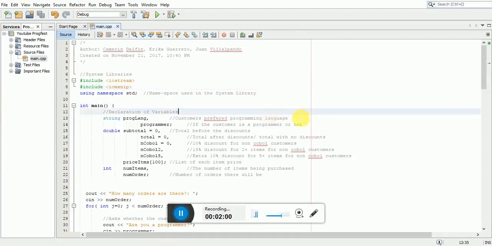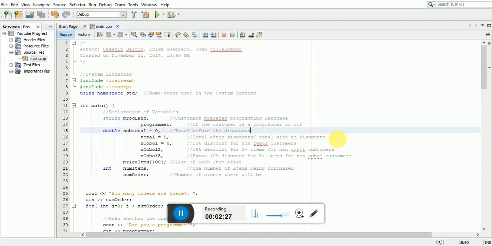For our strings, we have program language, which allows the user to input the customer's preferred programming language. And then we have programmer. This allows the user to input whether the customer is a programmer or not. We then have our doubles. We have subtotal, which is initialized to 0.